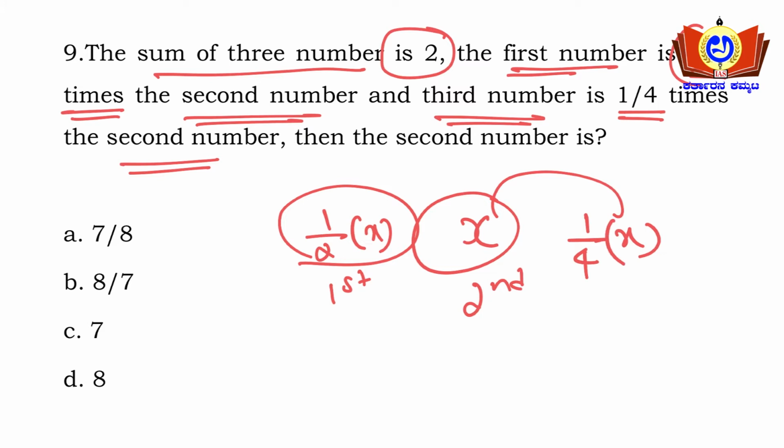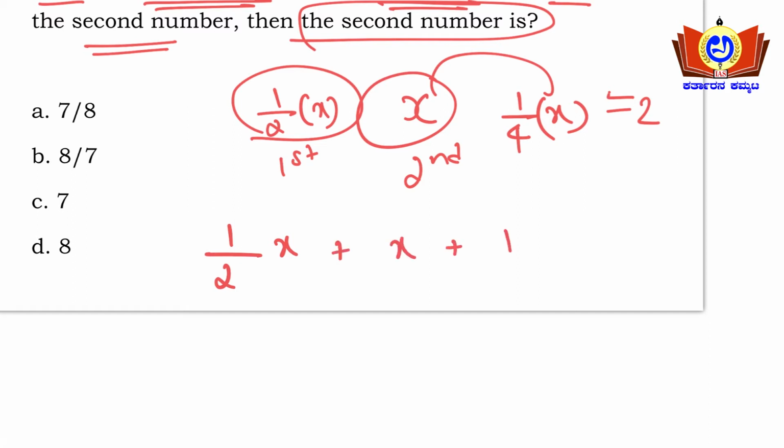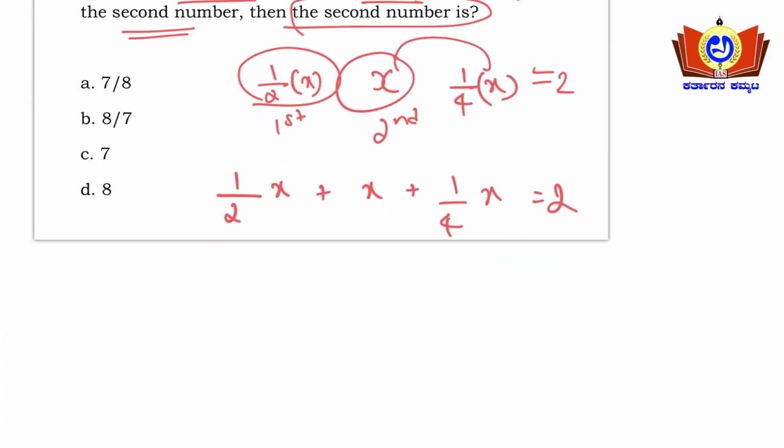Then the second number is, we need to find the x here. The sum of 3 numbers is 2 here. So simple equation, friends. See here, 1 by 2 x plus 1 by 4 x, that will be equal to 2. So this is the equation we got here, friends.